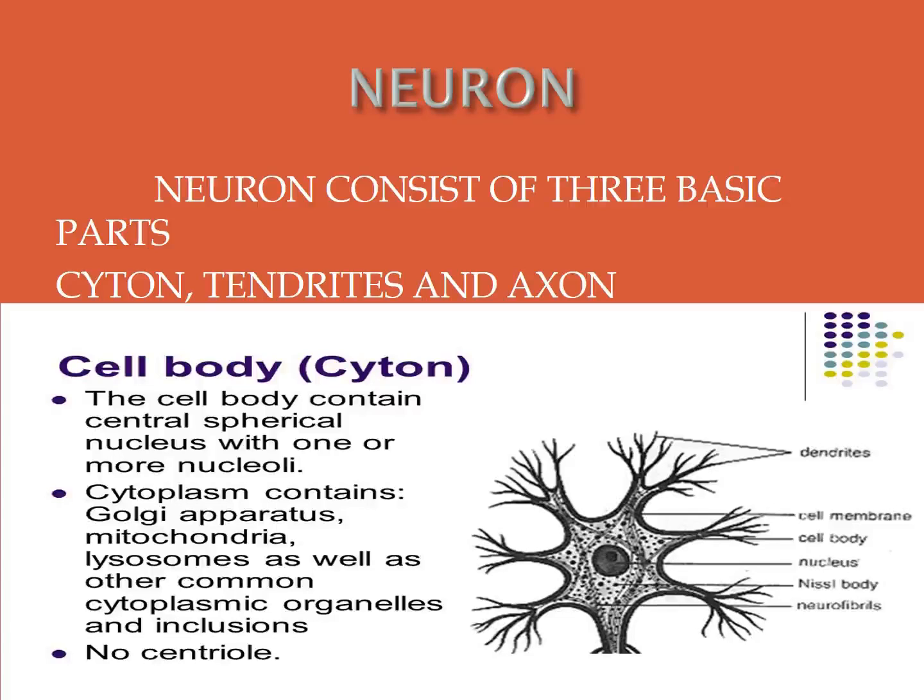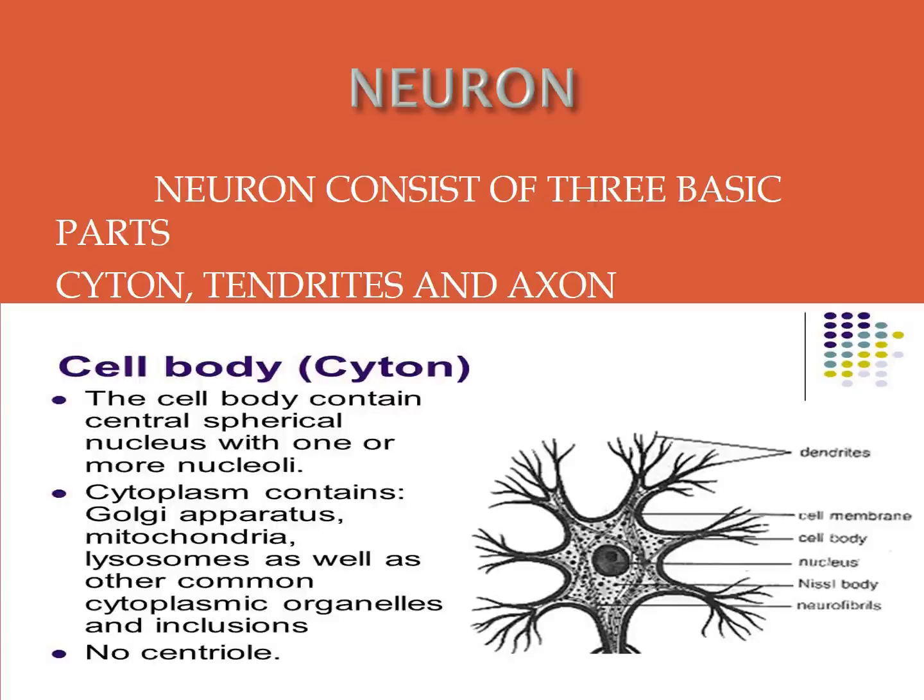Neurons do not have the ability to divide. Several neurofibrils are present in the cytoplasm that help in transmission of nerve impulses to and from the cell body.